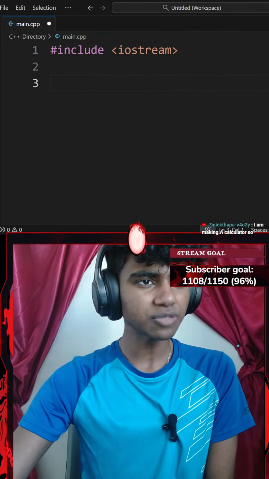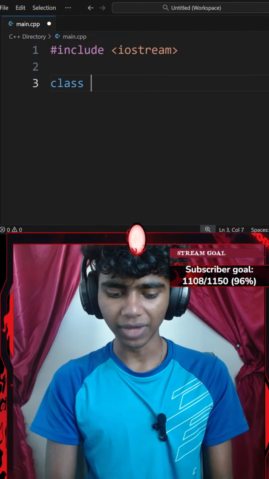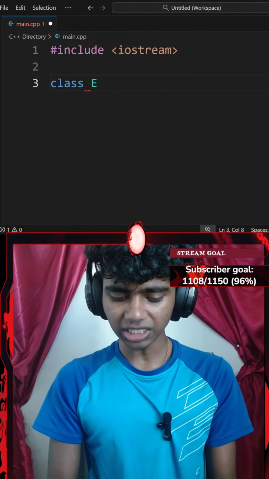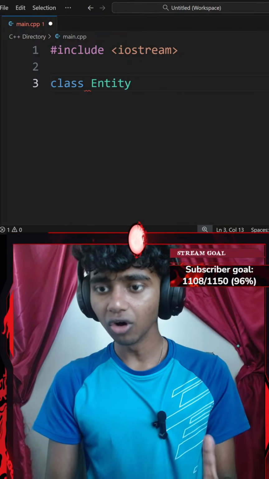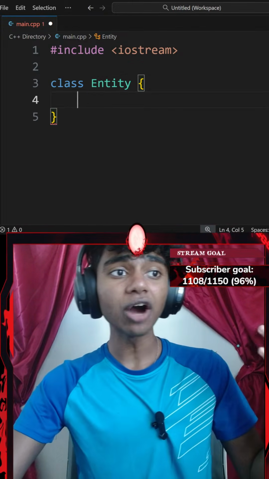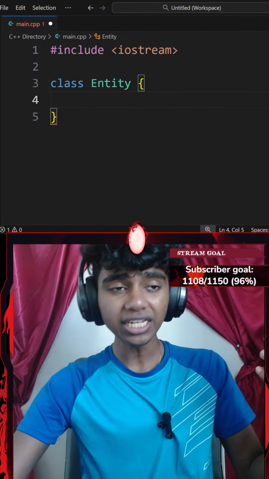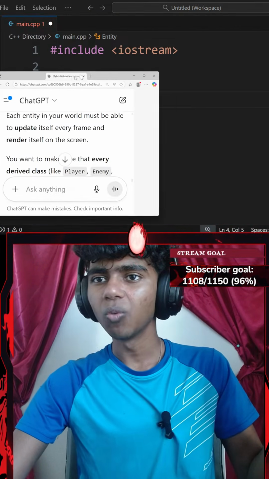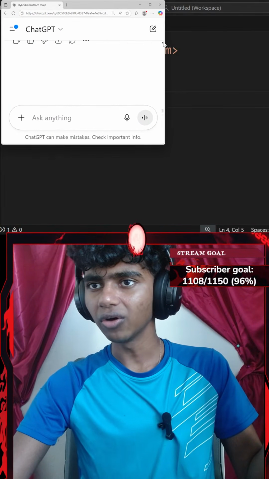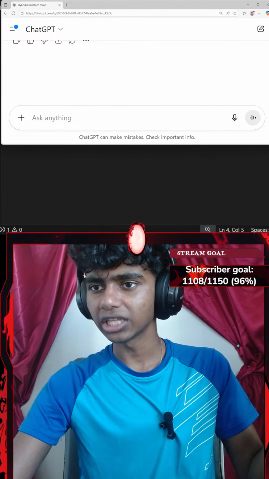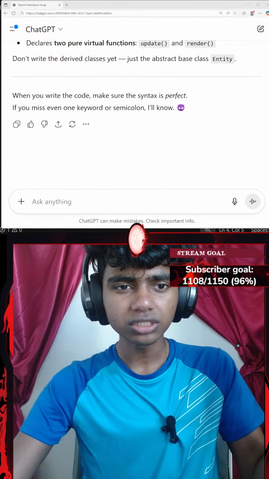So it says you're building a small game engine that needs a base class called Entity. So let's go ahead and create a base class called Entity, then I'll add a pair of curly braces. Now my Entity class: each entity in your world must be able to update itself every frame. Wait, hold up, guys. What does Sensei mean by update? I don't think the instructions are that clear. Let me extend this a little bit, and check if it's actually working. There we go, that looks good.